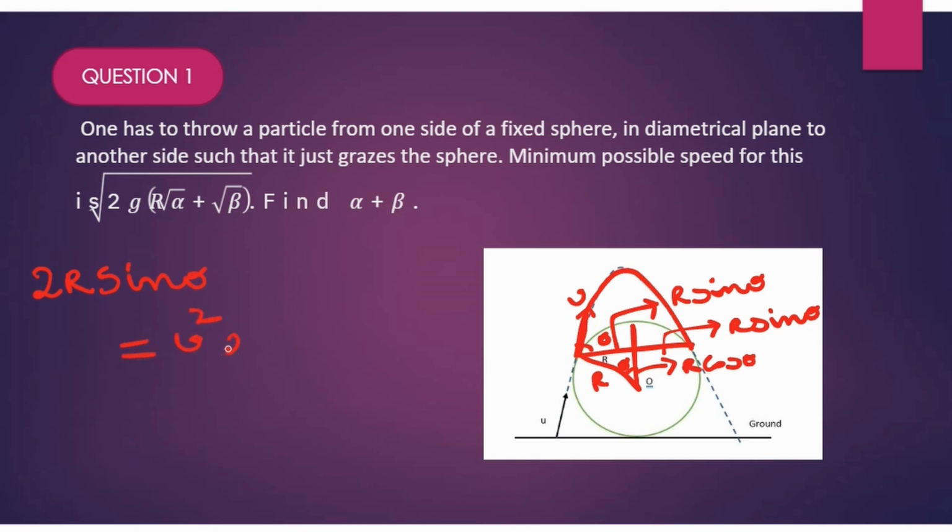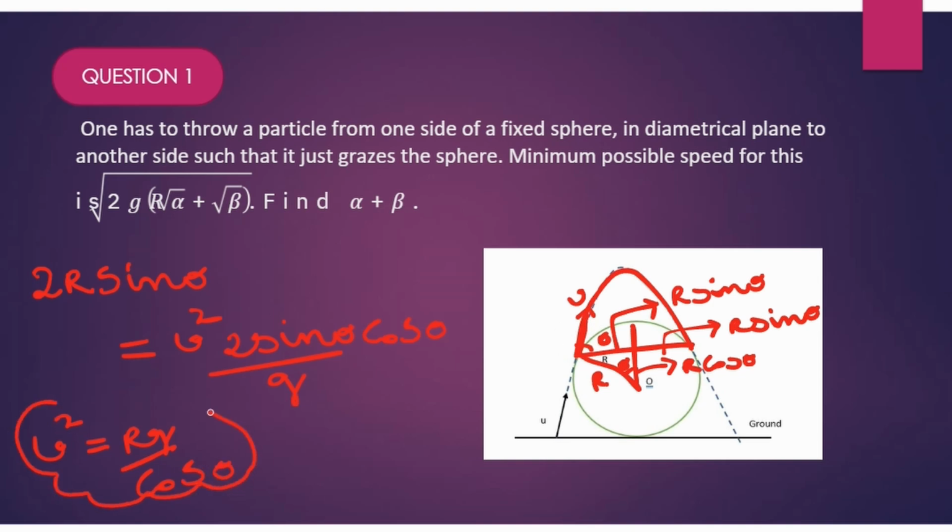So v squared sin 2 theta, I am writing it as 2 sin theta cos theta by g. From here I can get the value of v squared, that is nothing but rg by cos theta. Now what do I want? I actually want the value of u, or u minimum.